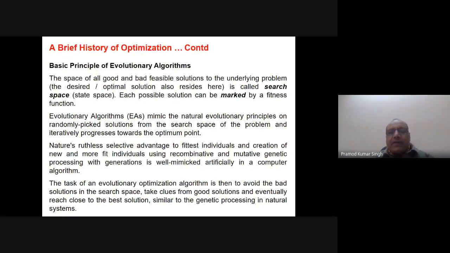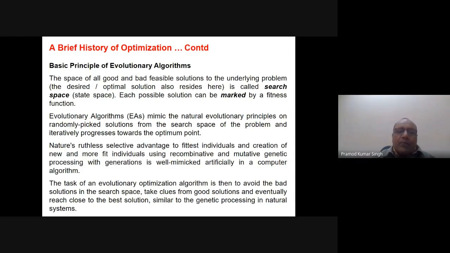So basically we are concerned only with the feasible search space. In the search space, the feasible search space may be a further subset of it, or it may be the same set. Basically it depends on the constraints. Each possible solution can be marked with a fitness. Now we have a lot of solutions, and we have to find which one is the best one.